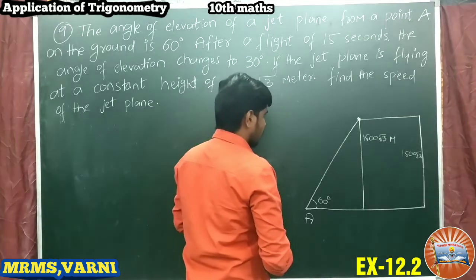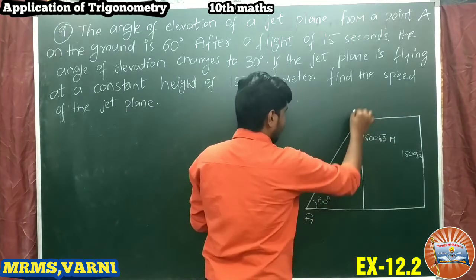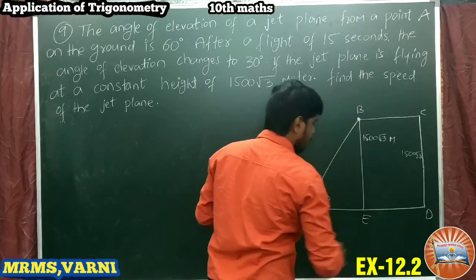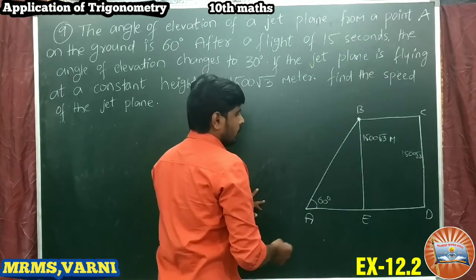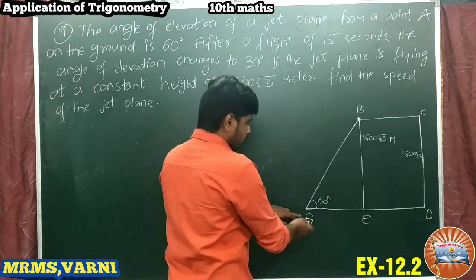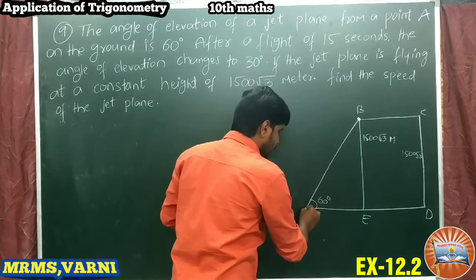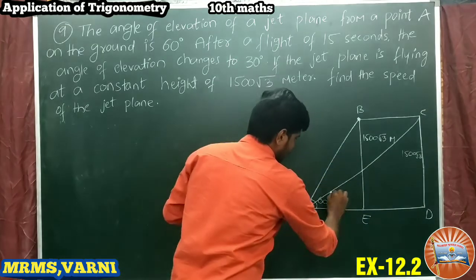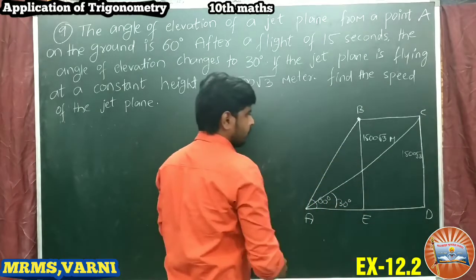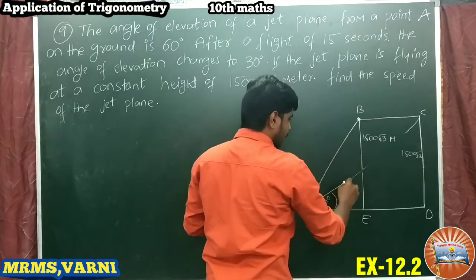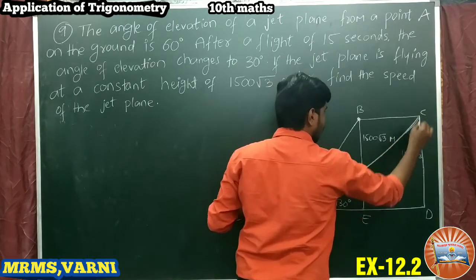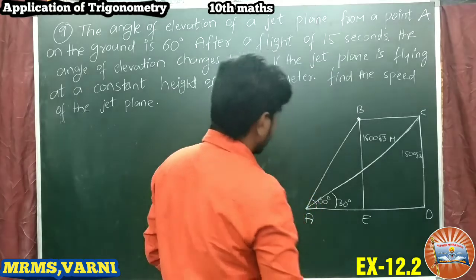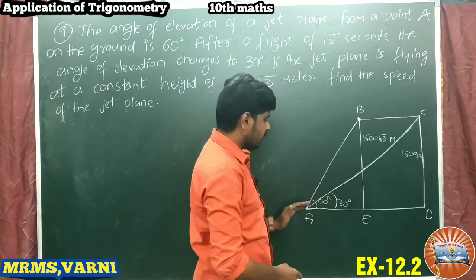Let us consider the points A, B, C, D, E. Observing again from point A, the angle of elevation is 30 degrees, because the angle of elevation changes from 60 to 30. Assume it is a straight line.